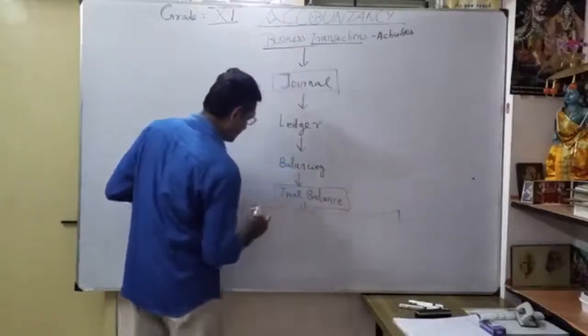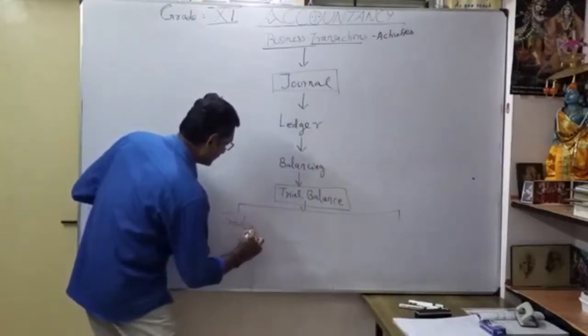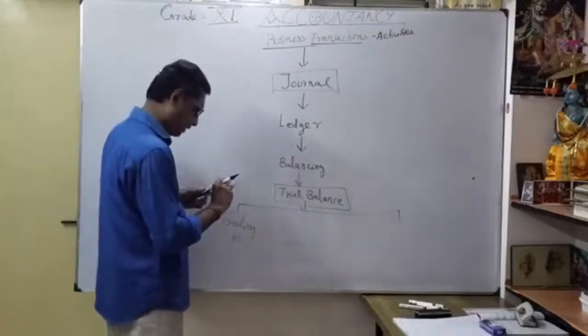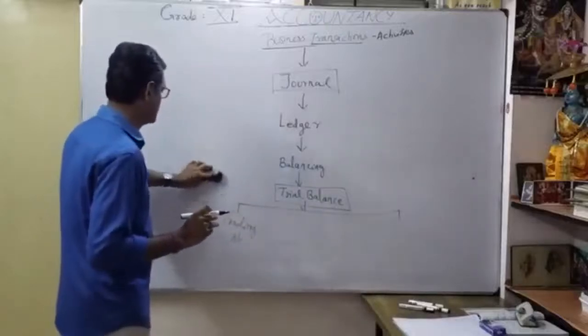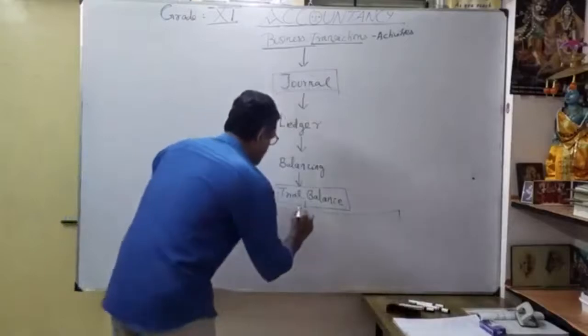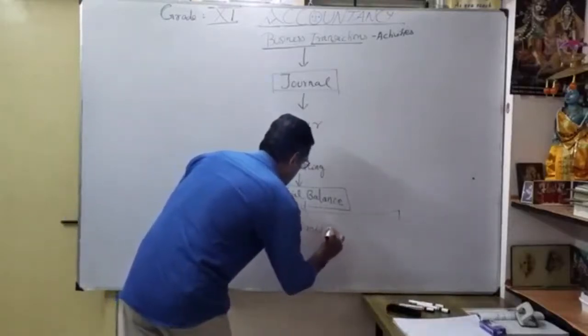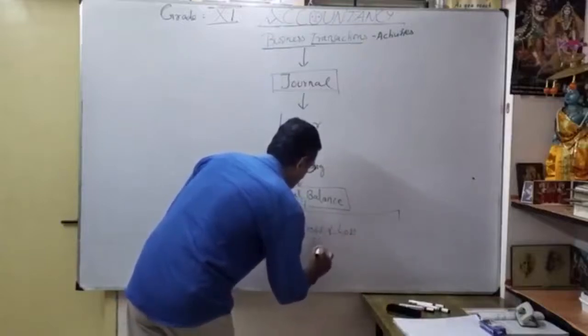From the trial balance, you are going to prepare the trading account. Thereafter, it is called the profit and loss account.